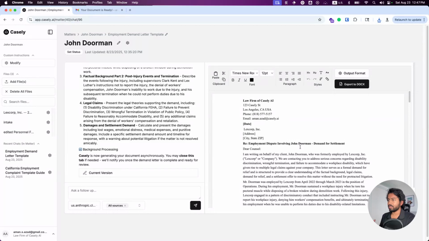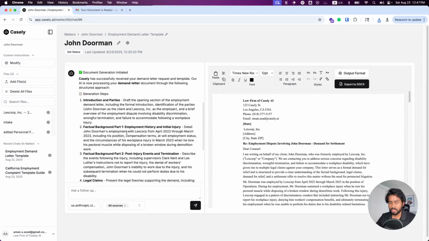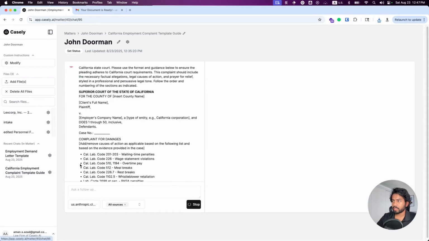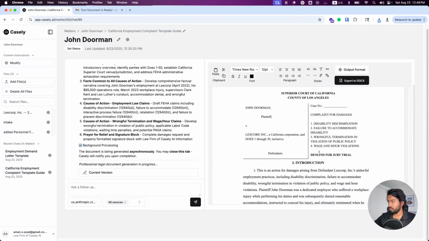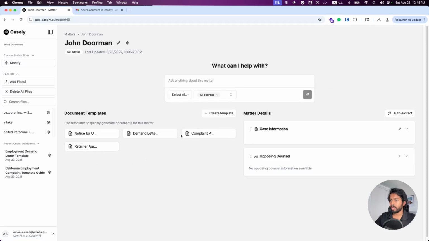So what we can see now is we're able to generate far more complicated legal documents. Like we saw with the complaints, we're able to generate complaints that span multiple causes of action with very particular formatting like we have with our caption here. And if we just jump back over to John Dorman here, we can do this across any number of legal documents that we have.